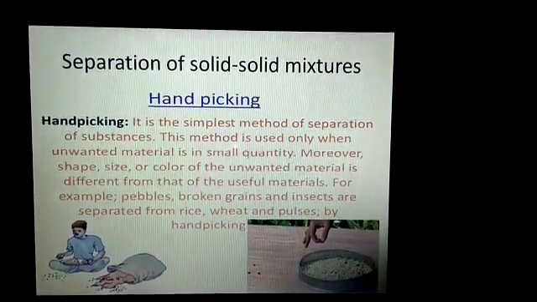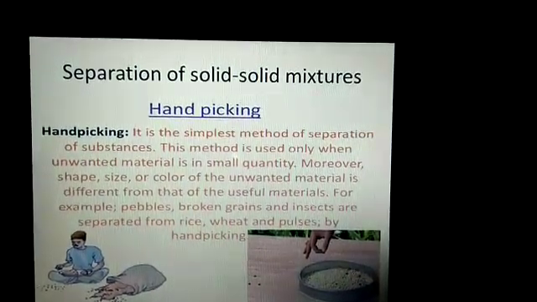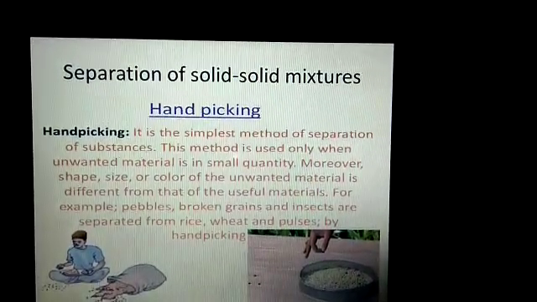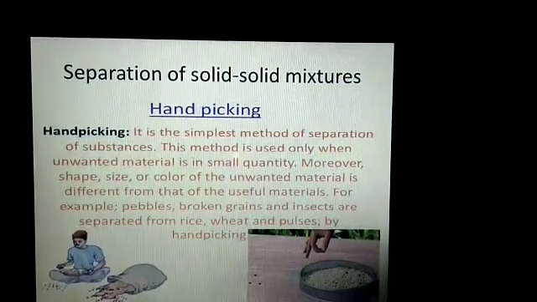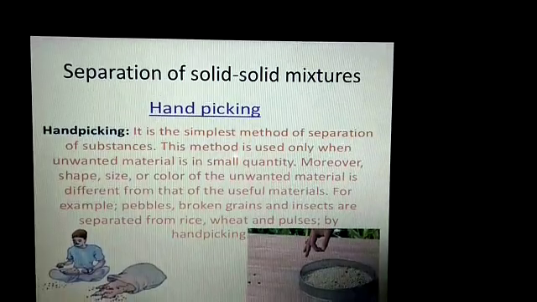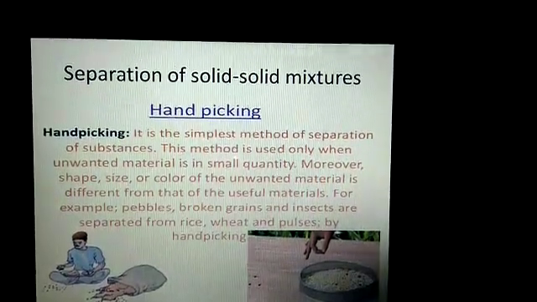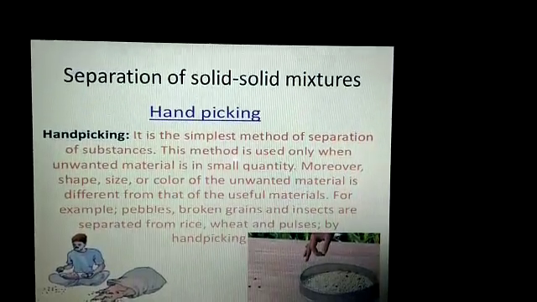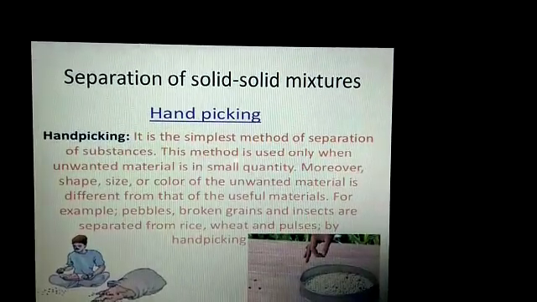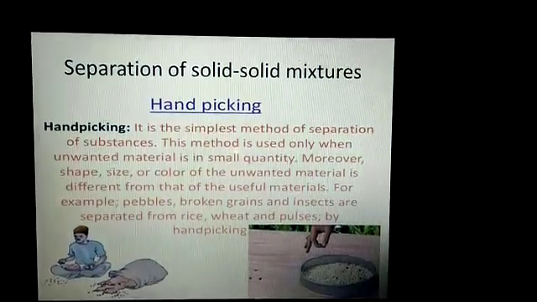It is the simplest method of separation of substances, and it's a traditional method also. In different household work, women applied this method in order to separate the unwanted materials from the useful material. Example: broken grains, pebbles, stones, separation of all these unwanted materials from rice and wheat and pulses by the simple hand picking method. In Hindi it is called chunna.